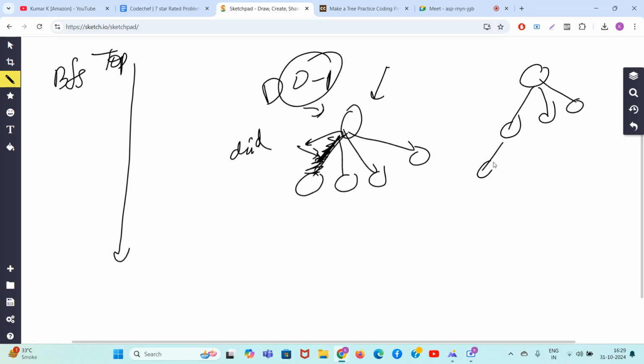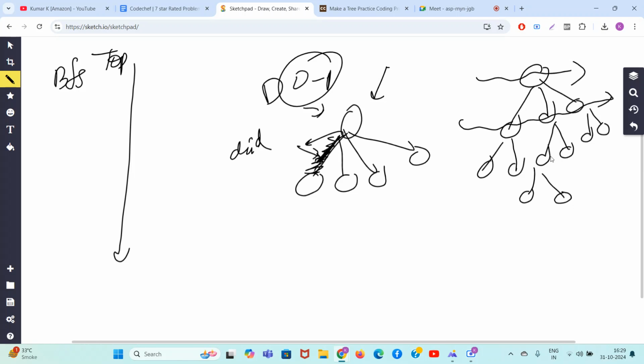BFS looks like this. I know no one will ever explain to you with such in-depthness. How will BFS look like? First you will travel this, then you will travel all the nodes here, then all the nodes here. If you do like this, then this node also has children, so in the worst case, if nothing else is found, you can delete the child and D becomes D minus 1. The situation will not be like what I showed you randomly.